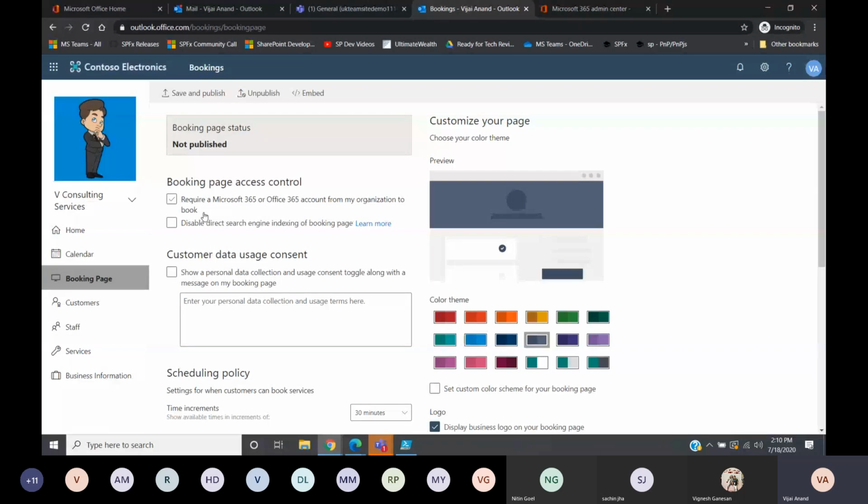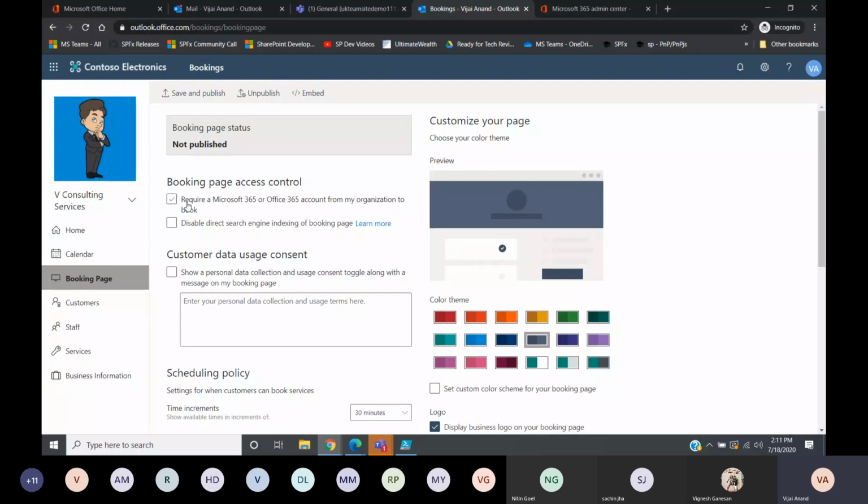Whereas there might be other organizations that have call centers, right? For example, booking a doctor appointment, you might call the call center and they will do the booking. They are called schedulers, so they will schedule the appointment. So as a customer, you just call customer care and they will do it. In that case they need an Office 365 license, right? So it depends on the scenario. In our case, it's going to be public.